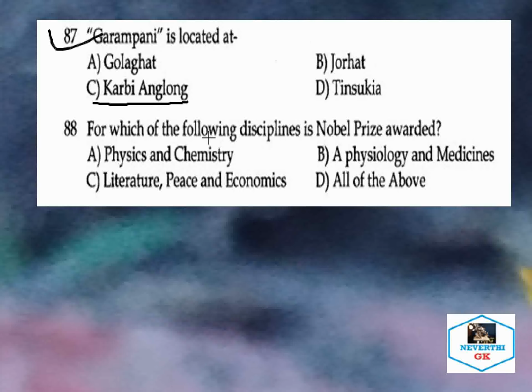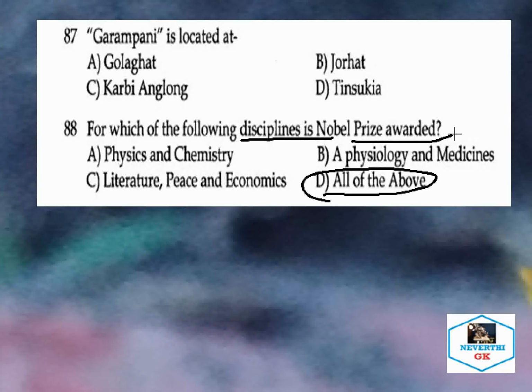Next question: for which of the following disciplines is the Nobel Prize awarded? Nobel Prizes are awarded in physics and chemistry. Physiology or medicine is also included. Next, literature, peace and economics are also included as disciplines for a Nobel Prize. So the correct answer will be all of the above. All the above mentioned disciplines are included as far as the Nobel Prize award is concerned. So these are important points that we need to remember.